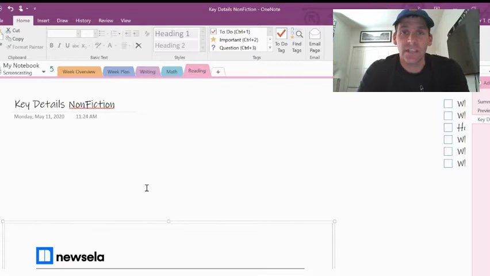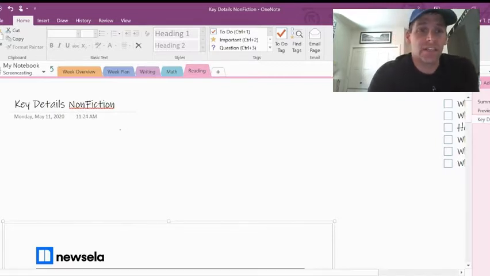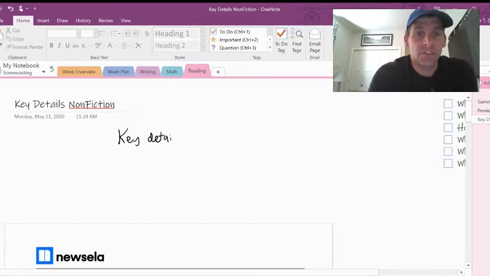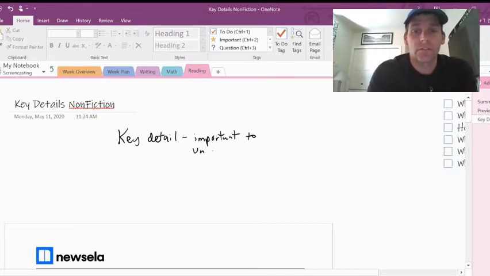As we look at key details, we really want to be thinking about this as a key detail is something that is important to understanding the story, or article. Important to understanding this article.